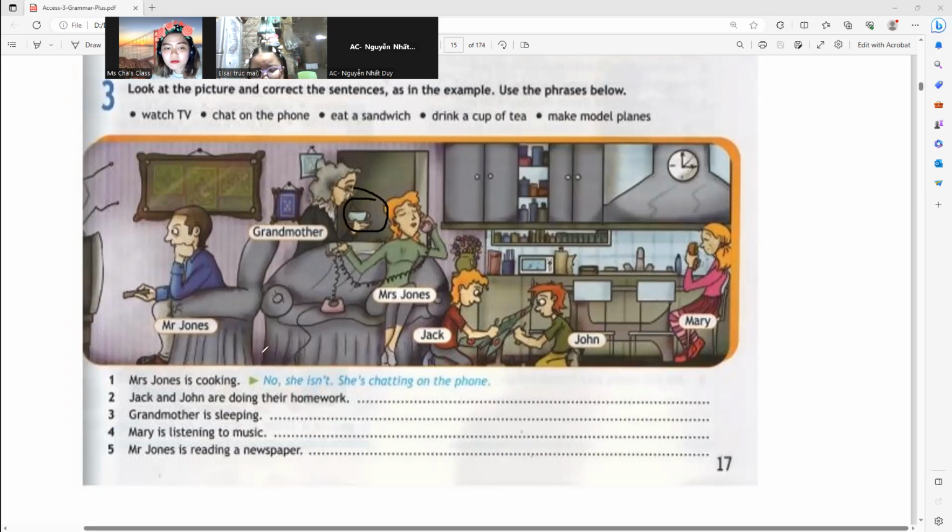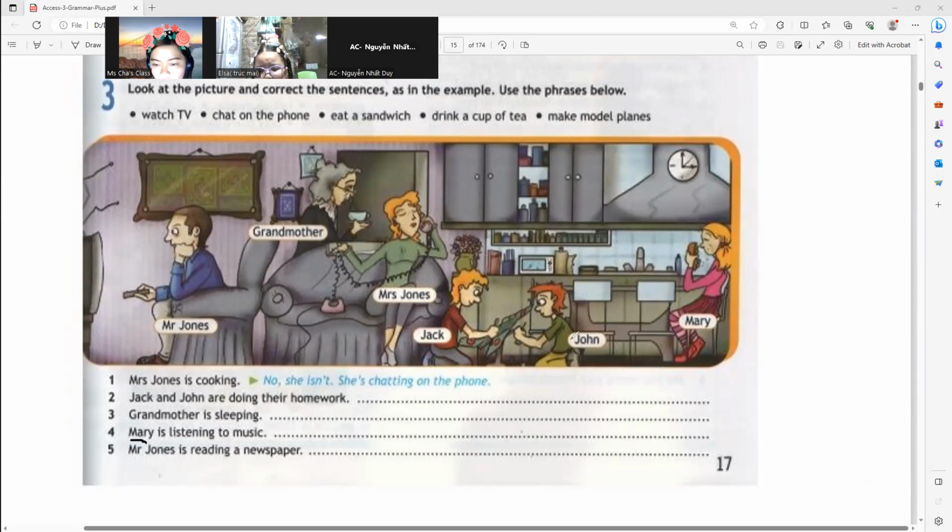Mary is listening to music. No, she's chatting on the phone. I think she is eating a sandwich. The picture is not that clear.